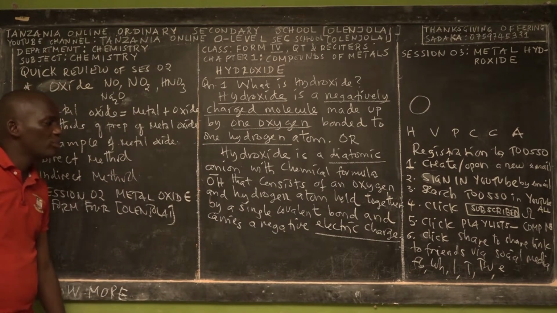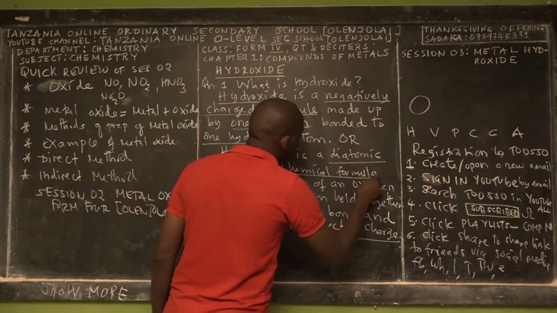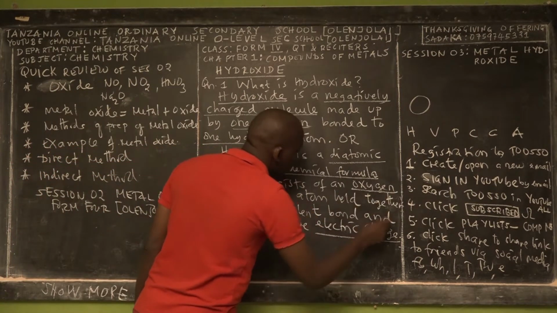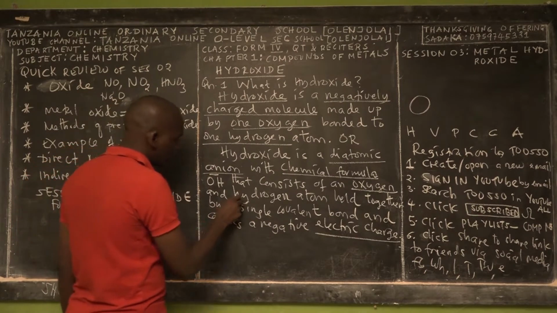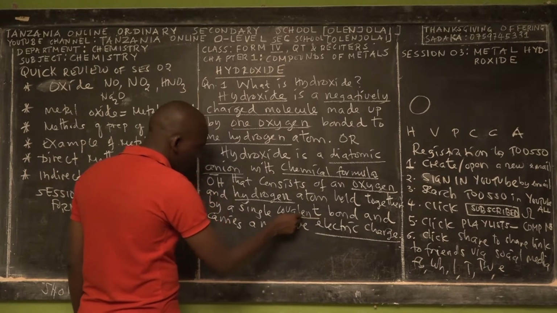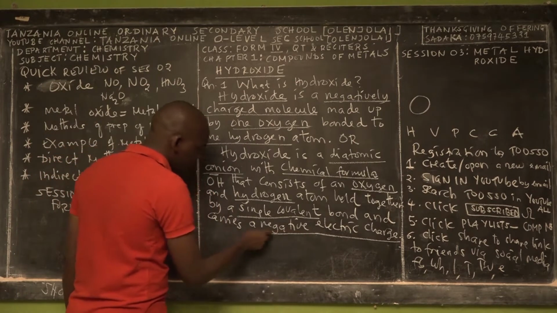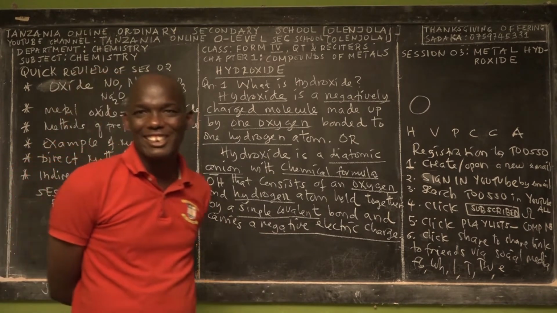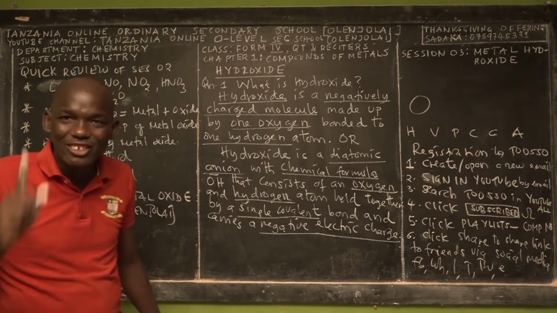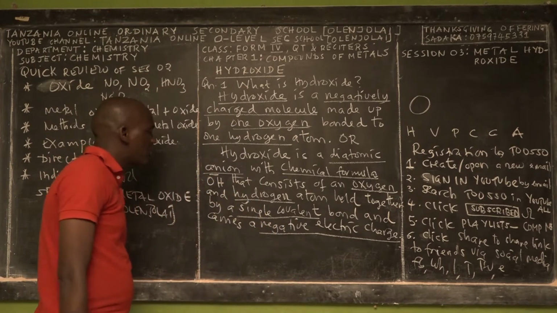So hydroxide is a diatomic anion with a chemical formula of OH. It consists of an oxygen and hydrogen atom held together by a single covalent bond and carries a negative electric charge. That's the second definition. What is hydroxide? Hydroxide is a diatomic anion with this chemical formula.